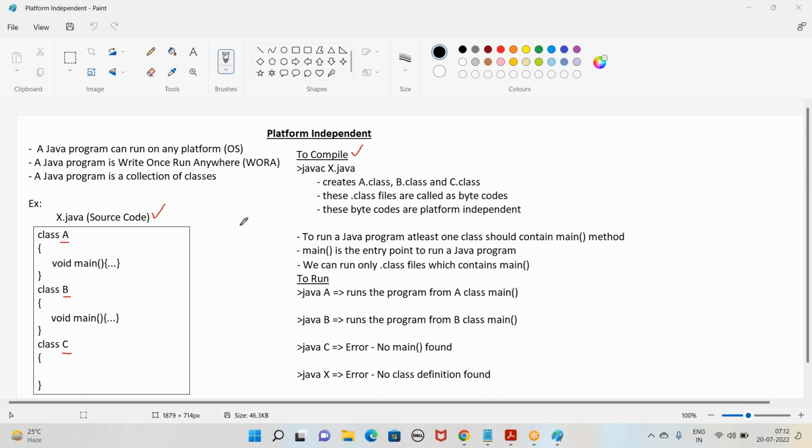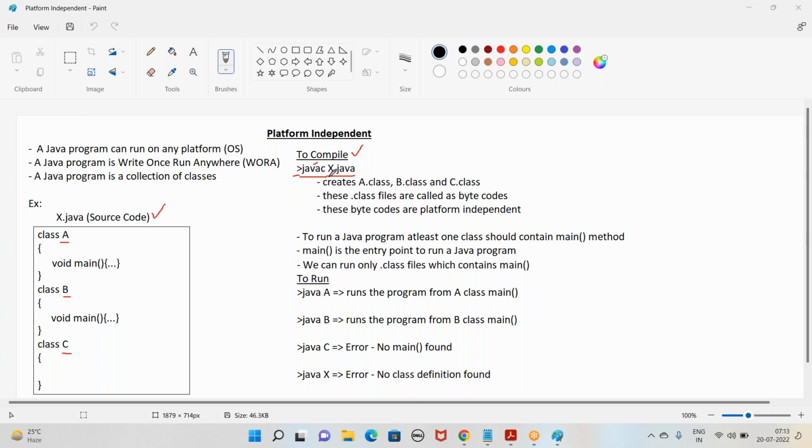For that we have to compile, at your command prompt or terminal. In the case of Windows we say command prompt, in the case of Linux or Mac we say terminal. At your command prompt we use the command javac and give the name of the source file, javac x.java. We get the javac command once we download and install Java. Today I'll be showing that.